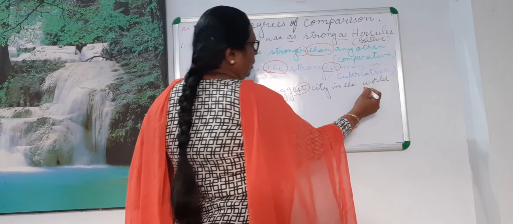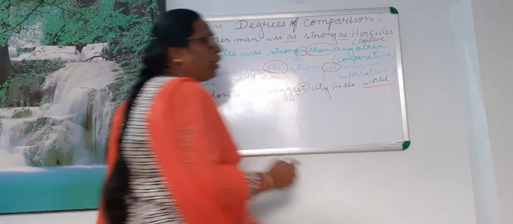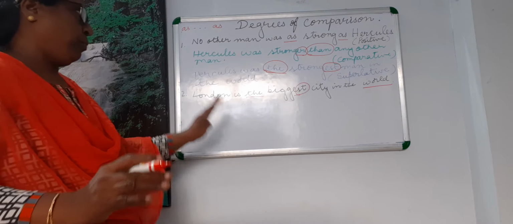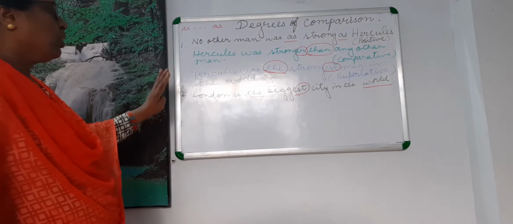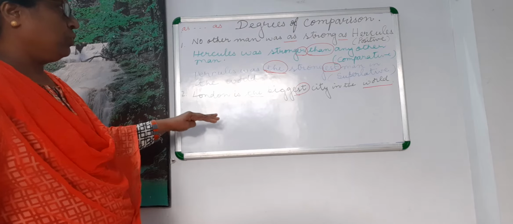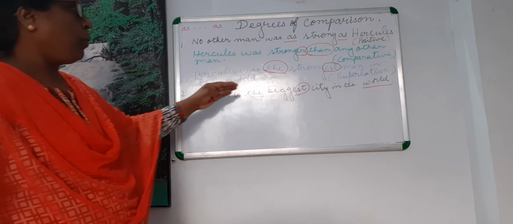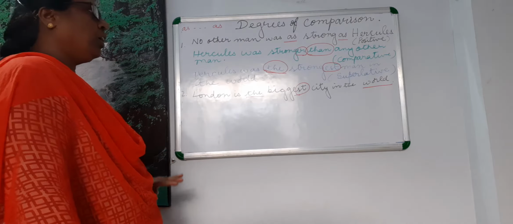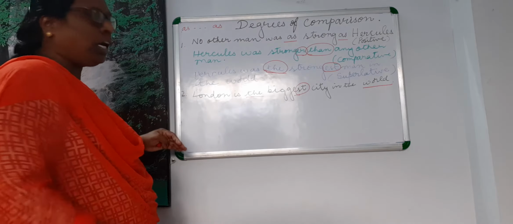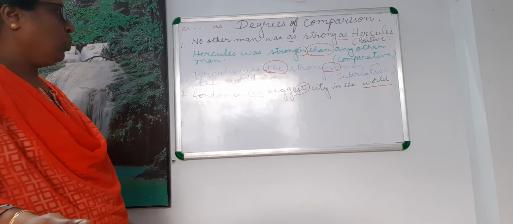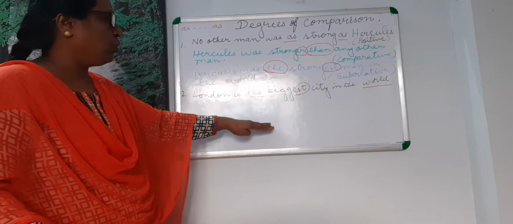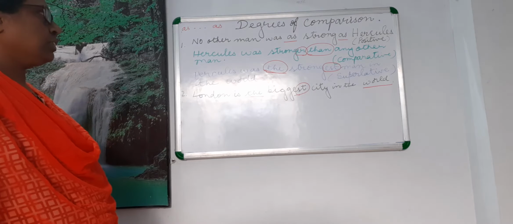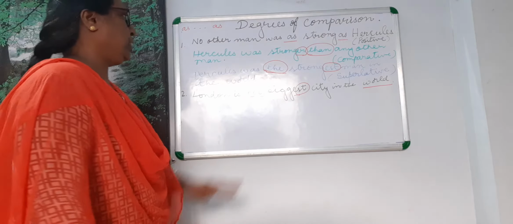Here, in the world, overall, you are comparing, so it is in the superlative form. You may be asked to rewrite by using bigger than or by using as and as. So as it is given in superlative, you should know how to begin this sentence in the comparative form.